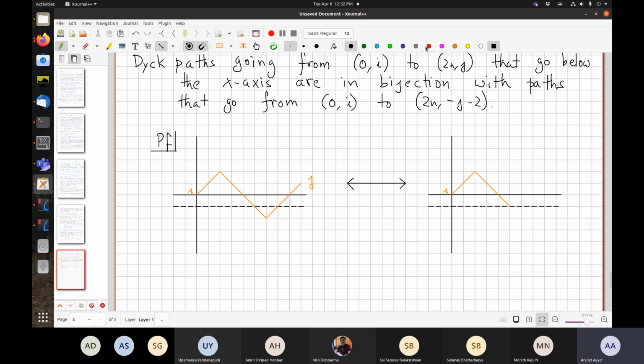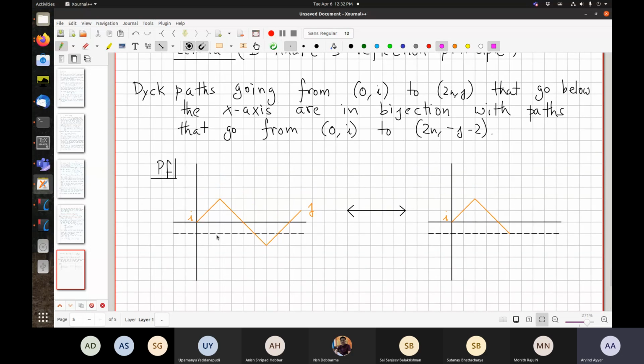Okay, now I'll use another color. Pink. Because the path goes below the x-axis, it has to hit this line x equal to minus 1, right? So after that you do a reflection about that line. So let's look at that. Here I'm going to now go up. So I'm reflecting only the part after the first time it hits the line x equal to minus 1. Then I go below.